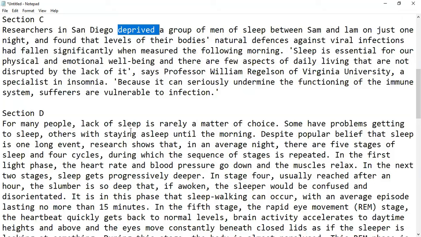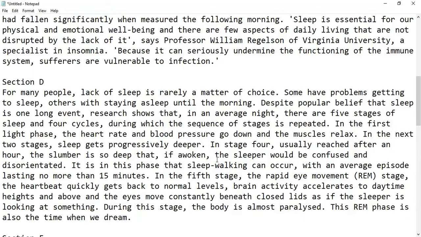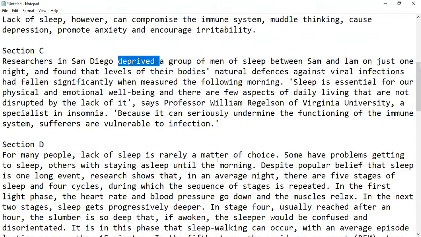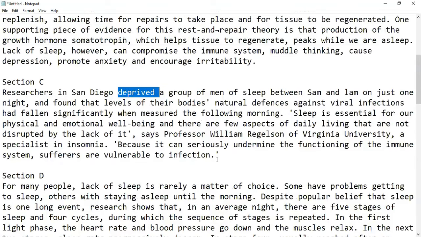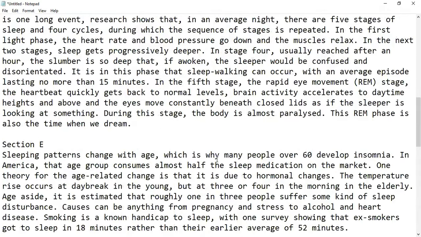For many people, lack of sleep is rarely a matter of choice. Some have problems getting sleep, others with staying asleep until the morning, despite popular belief that sleep is one long event. So that is what they are saying in D. Okay, E, sleeping patterns change with age. Remember this, the question said there are no reasons. With age, it changes, which is why many people over 60 develop insomnia.